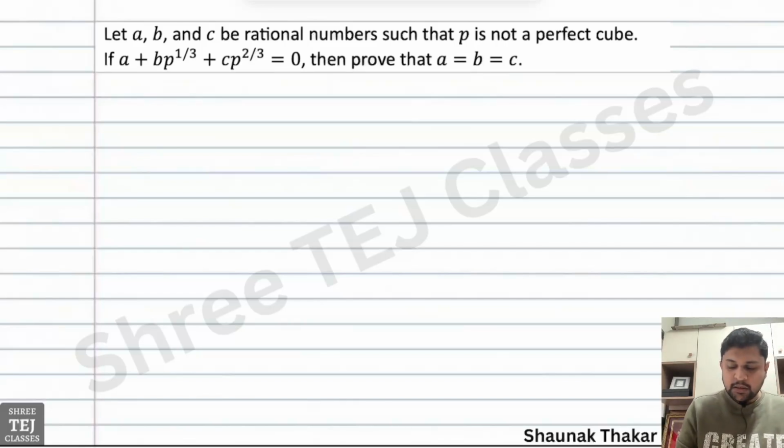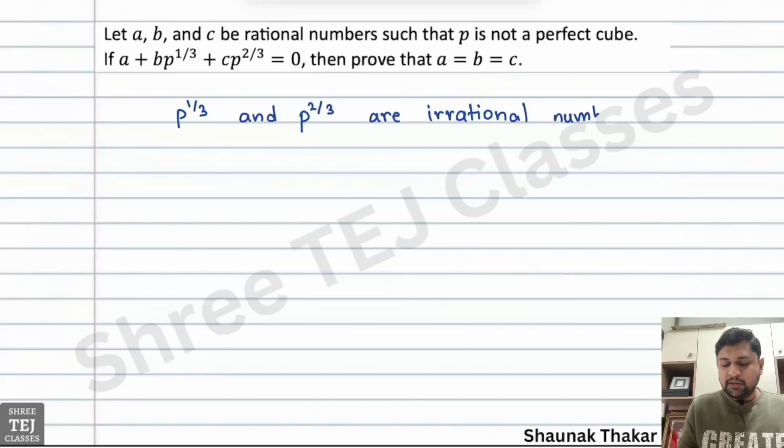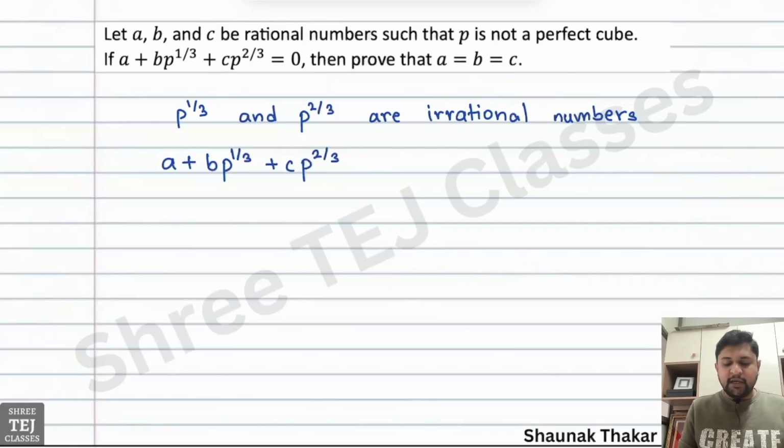As P is not a perfect cube, P raised to 1 by 3 and P raised to 2 by 3 are irrational numbers. A, B, C are all rational numbers. So if we consider A plus B into P raised to 1 by 3 plus C into P raised to 2 by 3 equal to 0,